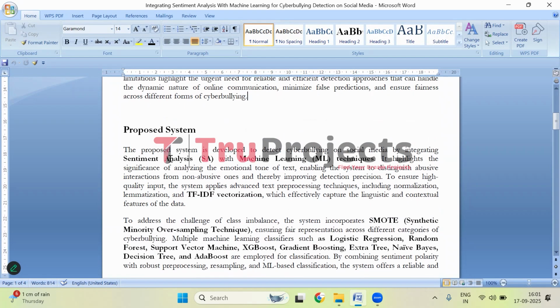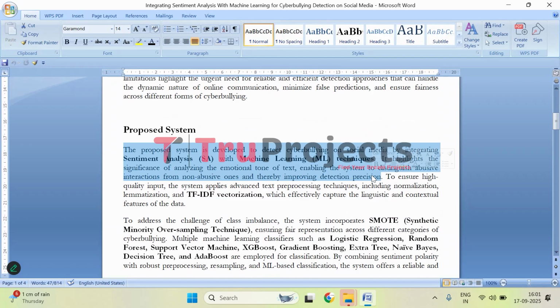So here, to overcome all such issues, this project is designed to identify cyberbullying on social media by combining sentiment analysis with machine learning. Sentiment analysis allows the system to understand the emotional tone of a message, whether it is positive, neutral, or negative, which is crucial for distinguishing abusive content from normal interactions. For example, a comment like "You're such a loser" would be flagged as negative and potentially harmful, whereas "Good job on your presentation" would be recognized as positive or harmless.